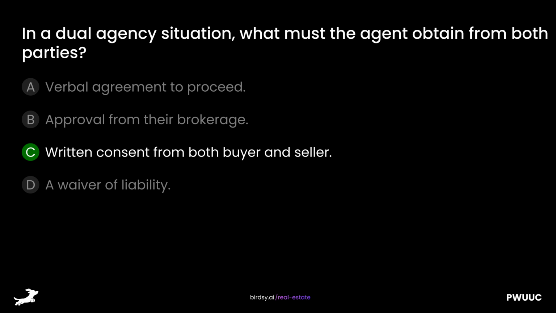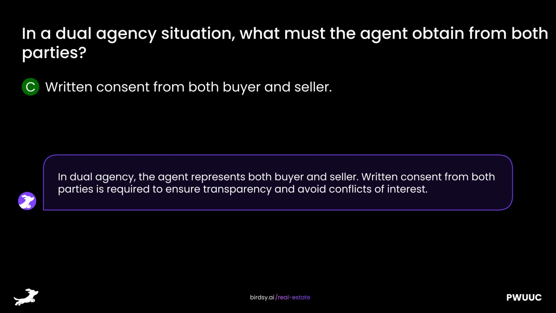The answer is C, written consent from both buyer and seller. In dual agency, the agent represents both buyer and seller. Written consent from both parties is required to ensure transparency and avoid conflicts of interest.